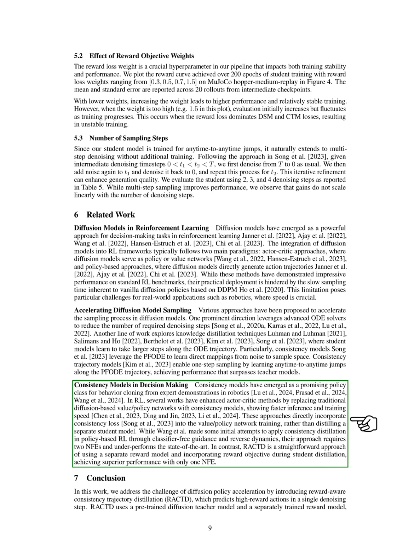These methods integrate consistency loss directly into the training of value or policy networks, rather than creating a separate student model. While there have been initial efforts to use consistency distillation in policy-based reinforcement learning through techniques like classifier-free guidance and reverse dynamics, these methods require two neural function evaluations and do not perform as well as the best existing methods. In contrast, our approach, RACTD, simplifies the process by using a separate reward model and incorporating the reward objective during student distillation, resulting in better performance with just one neural function evaluation.